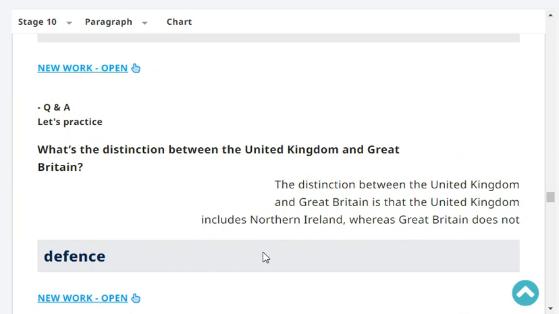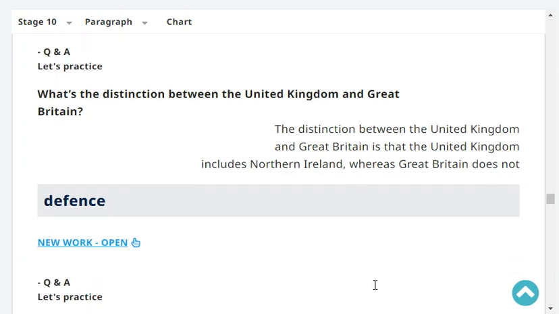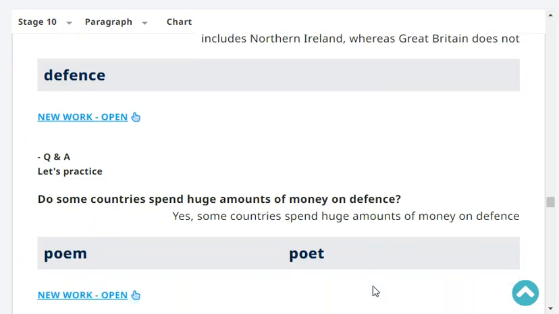What's the distinction between the United Kingdom and Great Britain? The distinction between the United Kingdom and Great Britain is that the United Kingdom includes Northern Ireland, whereas Great Britain does not. Very good.